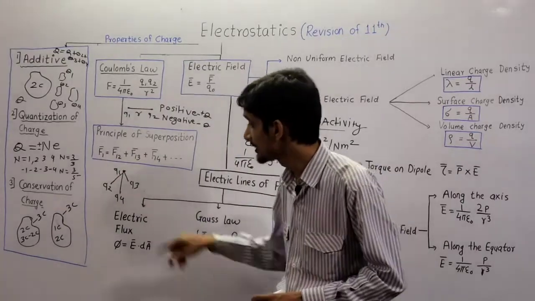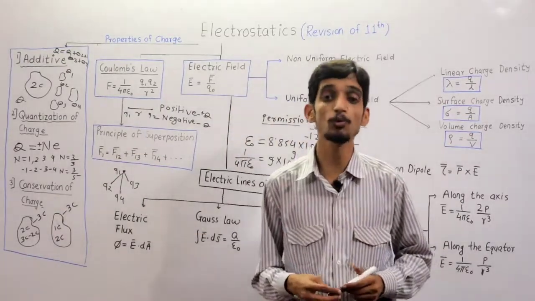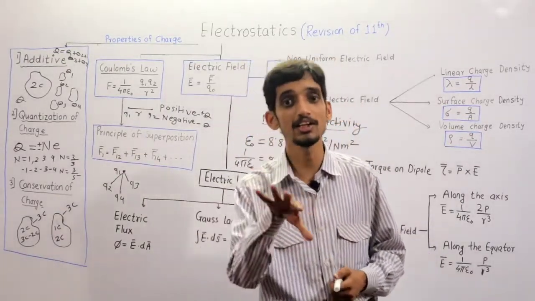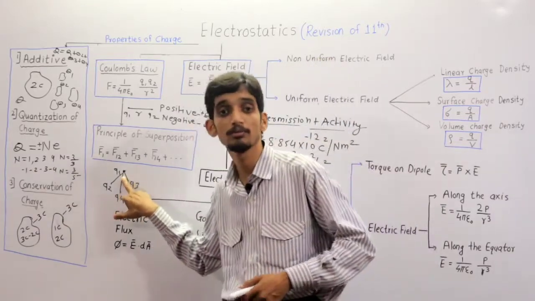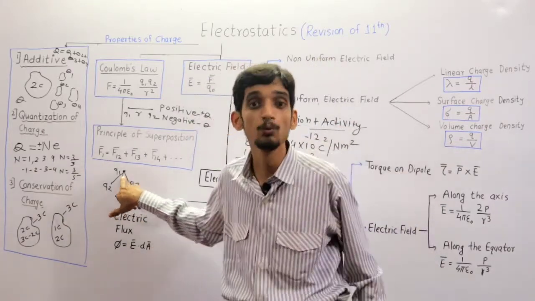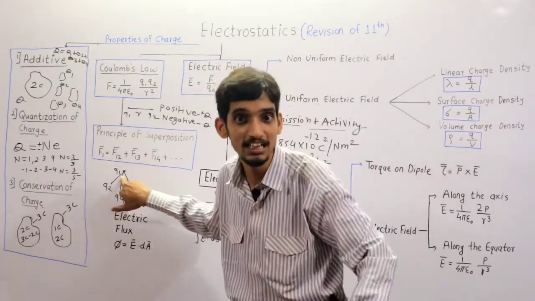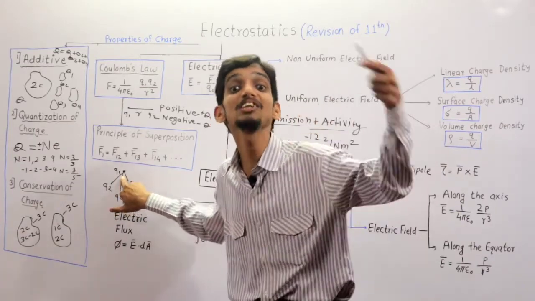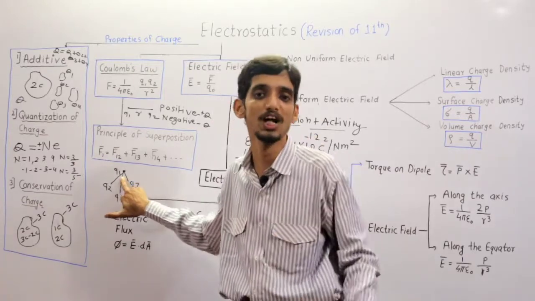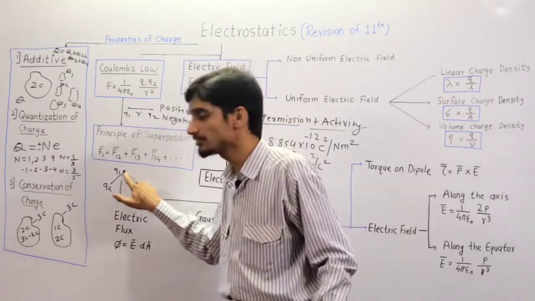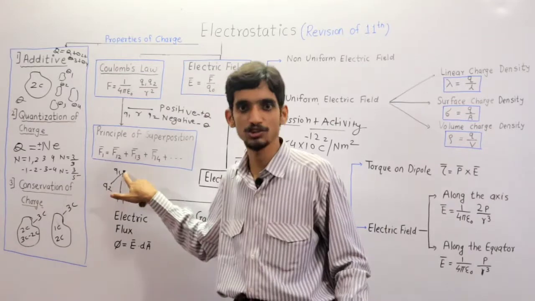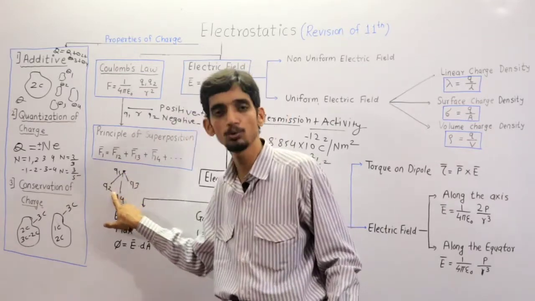It means that in a system of charges, if more than 2 charges are present and I want to calculate the net force on any charge, it is equal to the vector sum of the forces exerted by the remaining charges on that particular charge. On Q1, what is the force exerted by Q2?